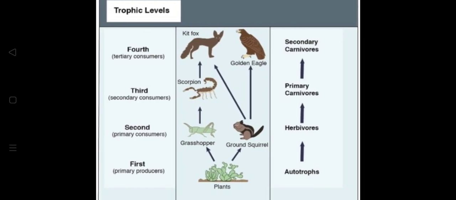Now, we are going to come to the trophic levels of the food web. Keeping this picture in mind, listen to what I am saying. Food web organisms are also arranged according to their trophic levels. The trophic level of an organism refers to how it fits within the overall food web and is based on how an organism feeds. There are two main designations.